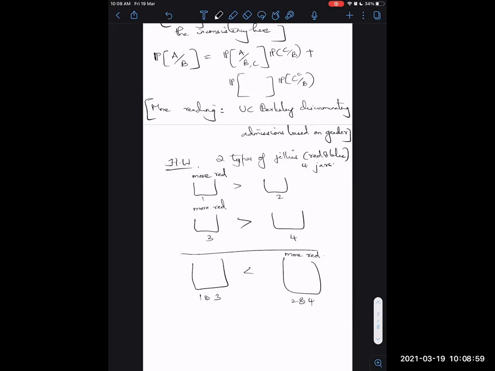And the homework is to find the number of red and blue jellies in each of these jars so that the paradox happens. That's the homework, and I'll probably put it up on Google Classroom as well. But you can start working on this. Okay, that's all for today's class.